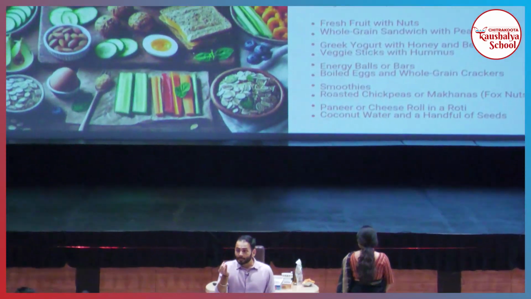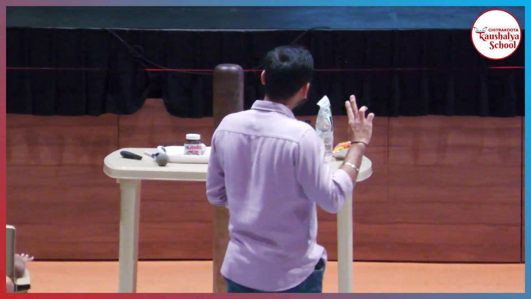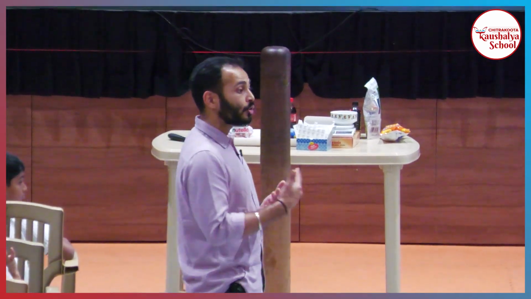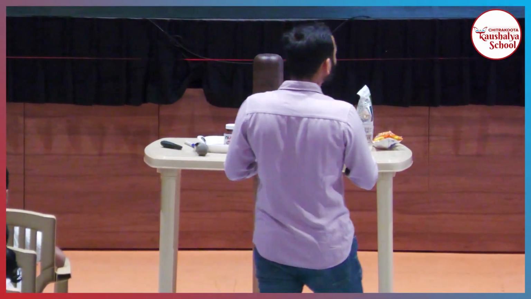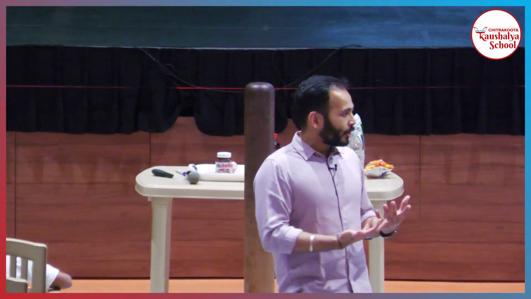Now let's look at some examples of good snacks that will tick all 3 boxes. One is fruit with nuts. Fruit is quick energy, carbohydrates. And nuts are fats, that is long-term energy. Second, you can also do a whole grain sandwich with peanut butter. Whole wheat bread is carbohydrates, quick energy, and peanut butter is good fat. Third, you can do Greek yogurt with honey and berries. Yogurt is protein, honey is carbohydrates. So a combination of carbohydrates and protein should be there in your snack.